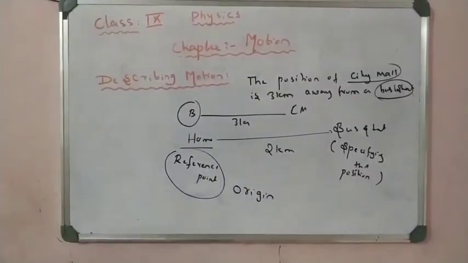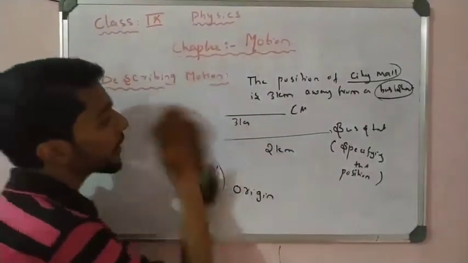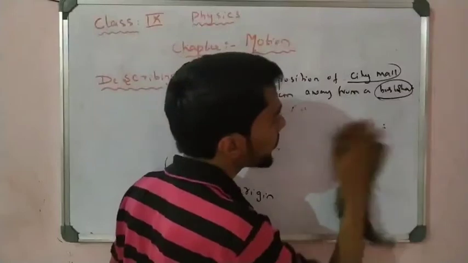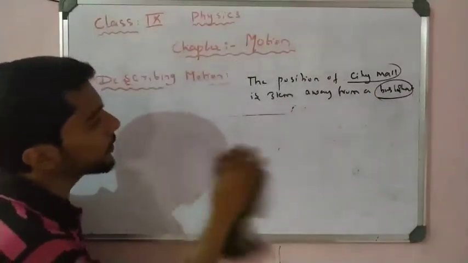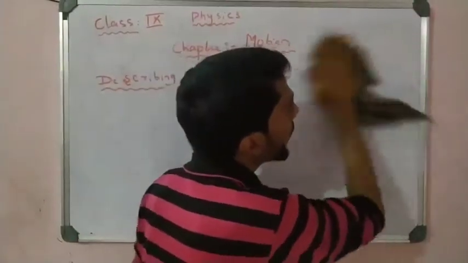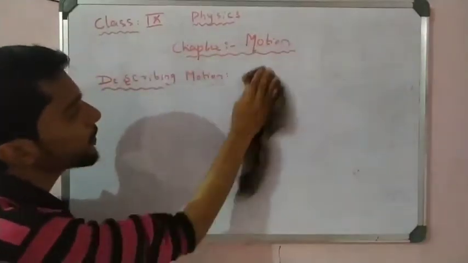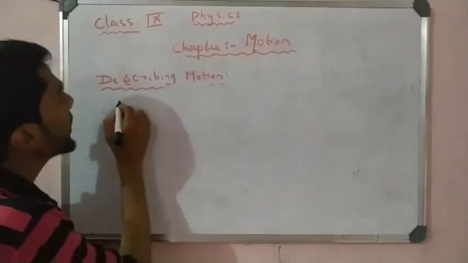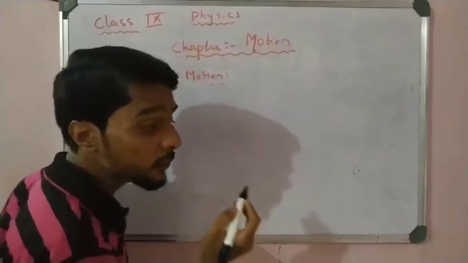So please write down the meaning of reference point. Let us take it here. First, why do we need a reference point?